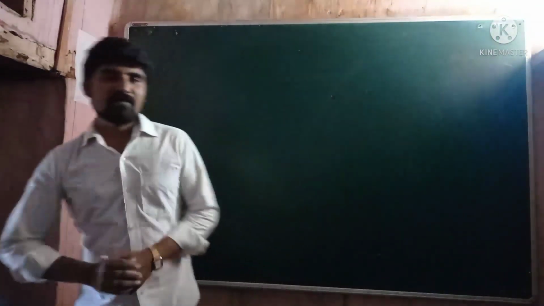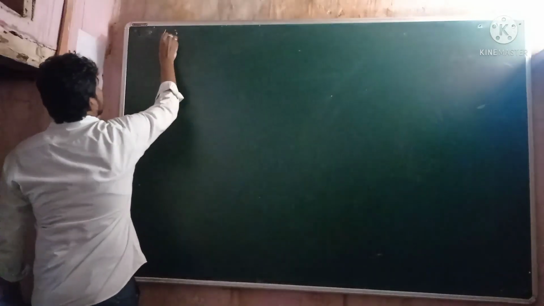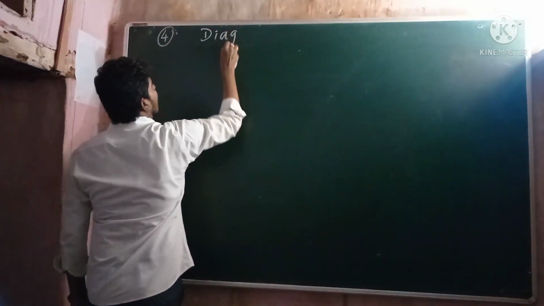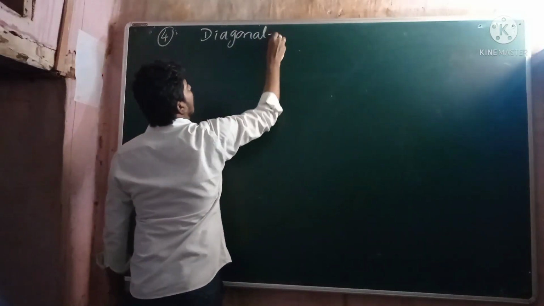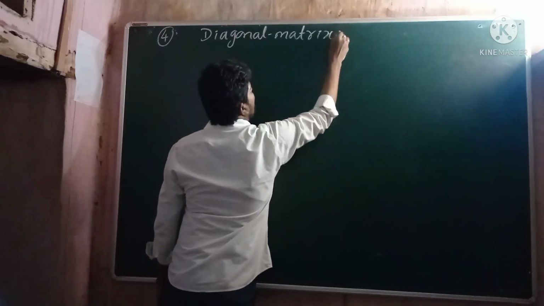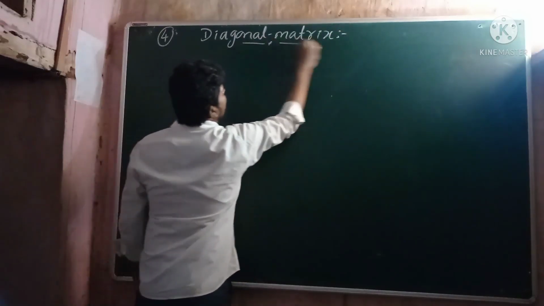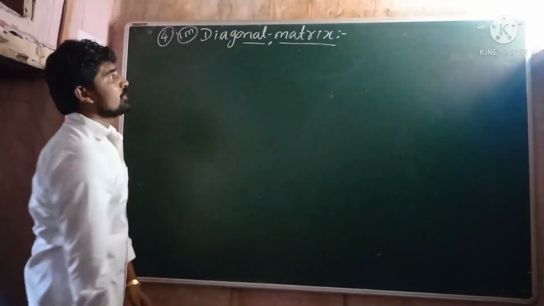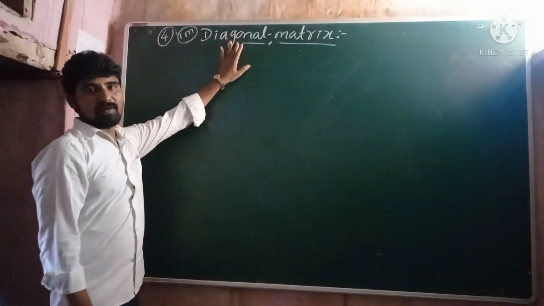So now the fourth type of a matrix is diagonal matrix. The definition of diagonal matrix is important for 1 mark. So what is meant by diagonal matrix?